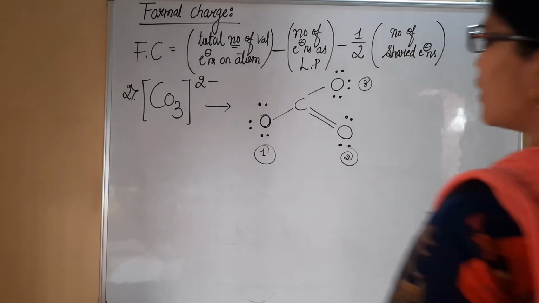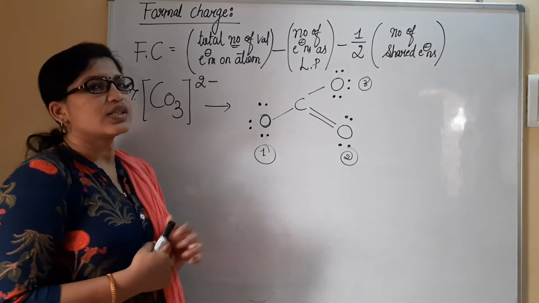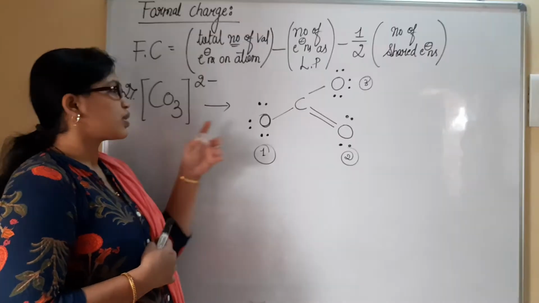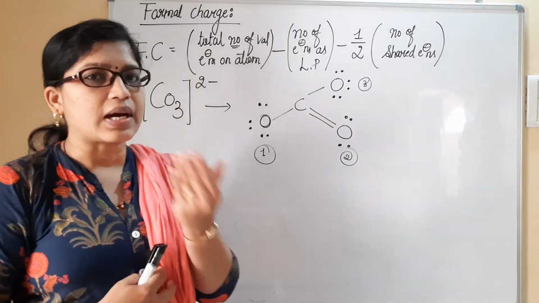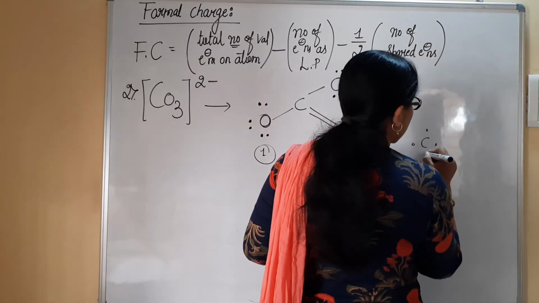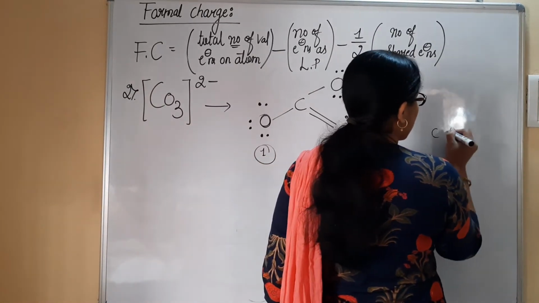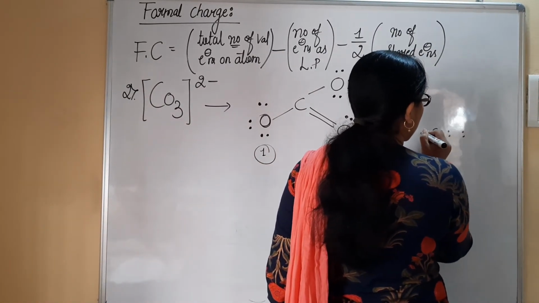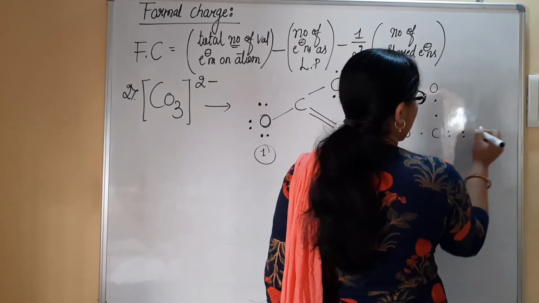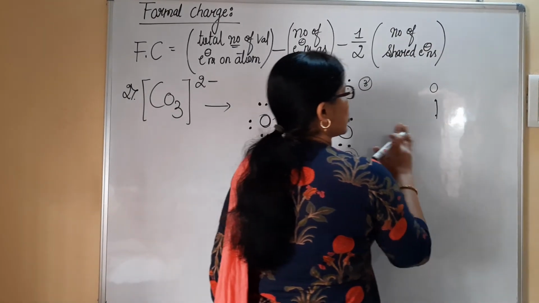Okay, dear students, now let us consider this example, CO3 2 minus. When you consider CO3 2 minus, I have written the structure like this. One of the oxygens will be doubly bonded. At the maximum, carbon can share 4 electrons. We all know that carbon with 4 electrons can only share 4 electrons. If at all it is sharing 2 electrons to one oxygen atom, then the rest of the 2 electrons are going to be shared by the other oxygen atom. Here the double bond comes, here it is a single bond, and like that I have written the structure.